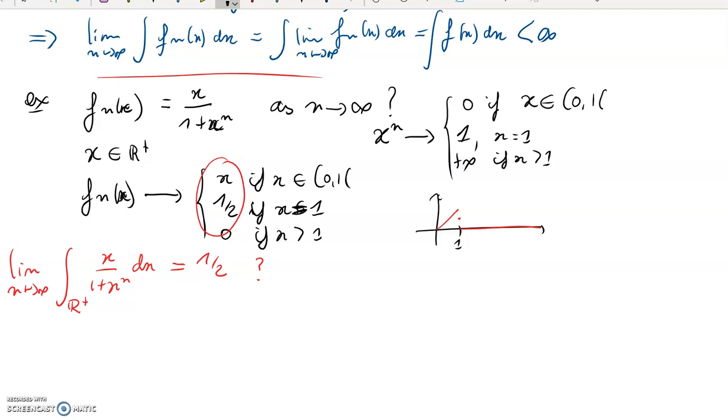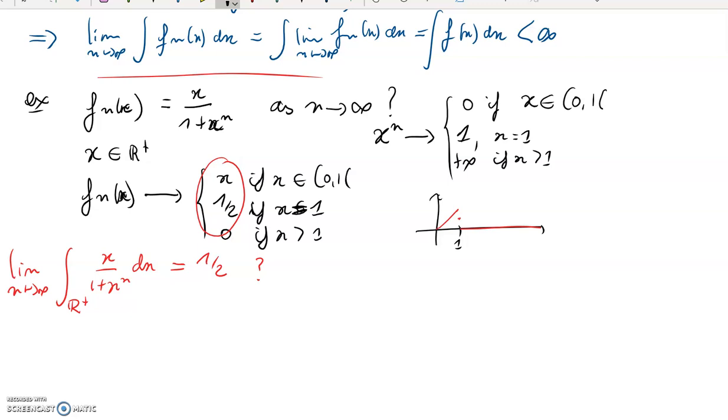If x is between 0 and 1, the corresponding sequence of values fn of x is going to be probably increasing, and after 1, decreasing. So we can't apply Beppo Levi's monotone convergence theorem because it doesn't have monotonicity on the whole of the domain, but we will probably be able to apply Lebesgue's dominated convergence theorem.